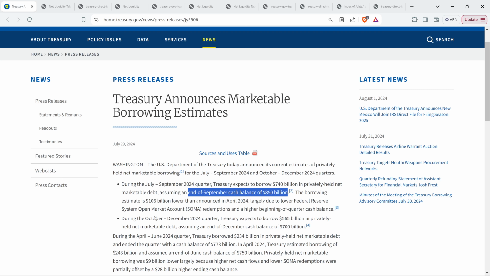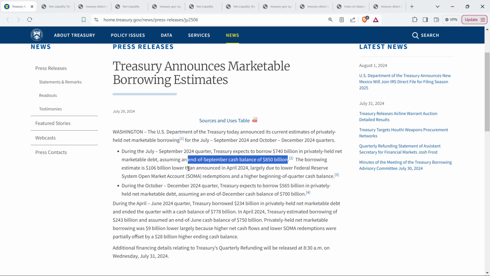So that's one of the reasons it's good to see these notices and keep in mind these checkpoints. When they say that at the end of September it's going to be this much, and you look at the next bullet point, it says end of December cash balance of 700 billion. So once we cross the end of September checkpoint, we'll start thinking about where the TGA is at that point. Hopefully it's around 850 if everything goes as planned, and then from there we can start to navigate and see how it works its way back to 700.